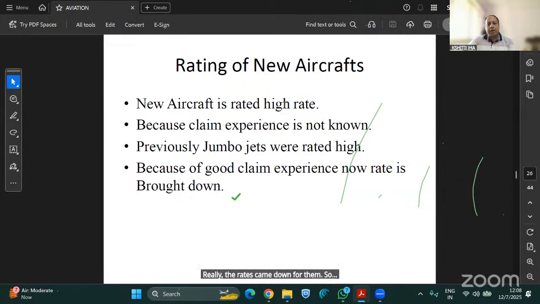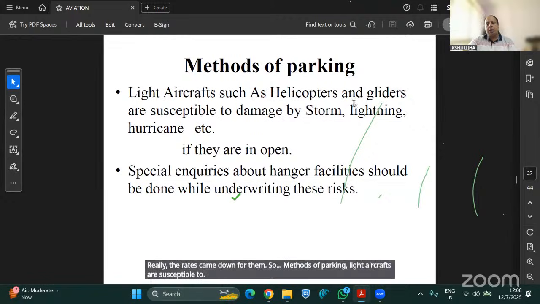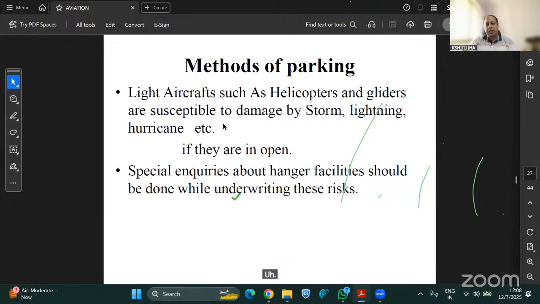Methods of parking: light aircraft such as helicopters and gliders are susceptible to storm, lightning, and hurricane if they are in the open. That is why hangar facilities are there, and special inquiries about hangar facilities should be made while underwriting. If the aircraft is kept in a hangar, it's just like a garage for your car, and your aircraft will be much safer there.